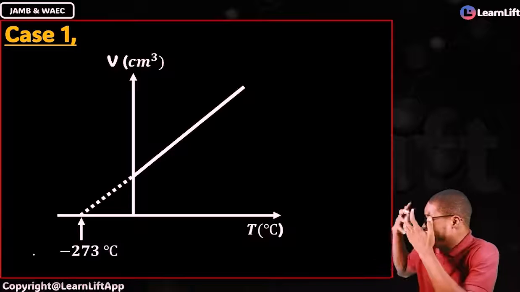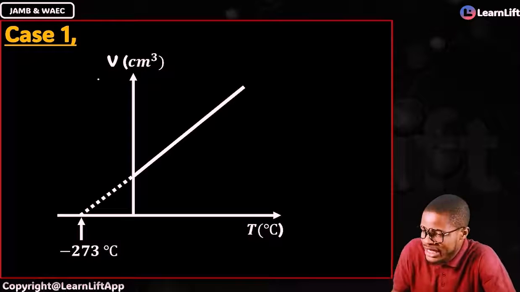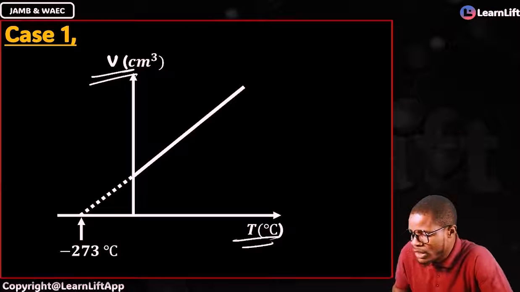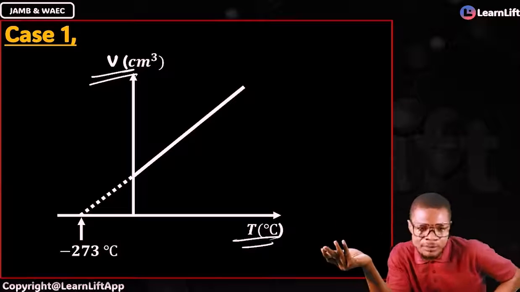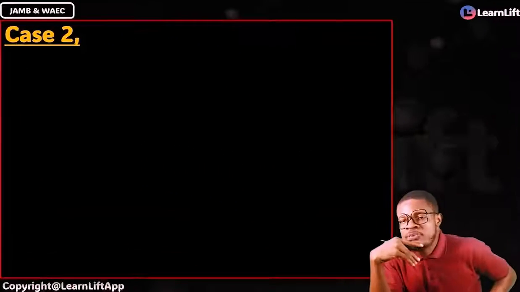Now look at it well again. This is how it presents itself. So if you see anything of this nature, just check. Is it volume against temperature, and then a straight line graph like this? Directly proportional. You're out of the Charles law. Case 2. How does it present itself?